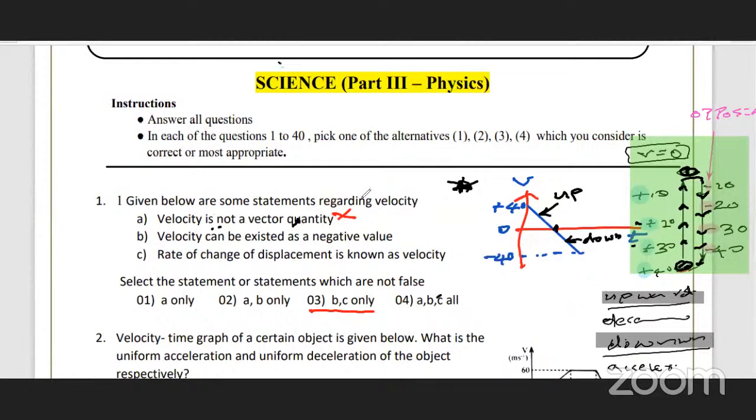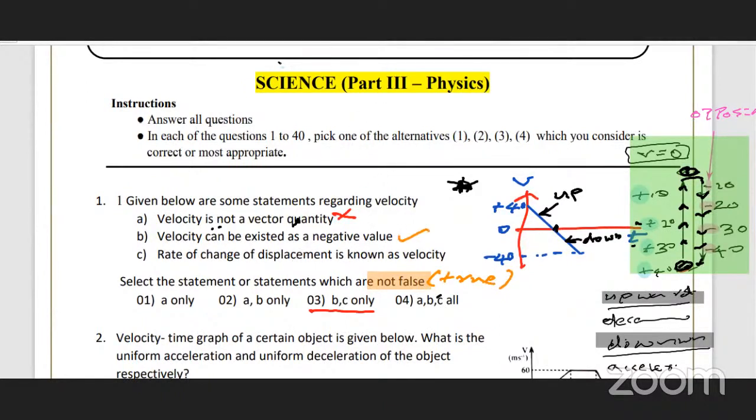So what does not false mean? Always pay attention to the key word of the question. So not false means they are asking for the true. Not false means, in other words, the correct statement or the true statement. So B and C only are true. Velocity can exist as a negative value, correct. Rate of change of displacement is called velocity.